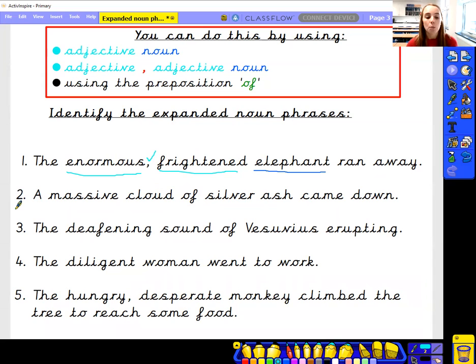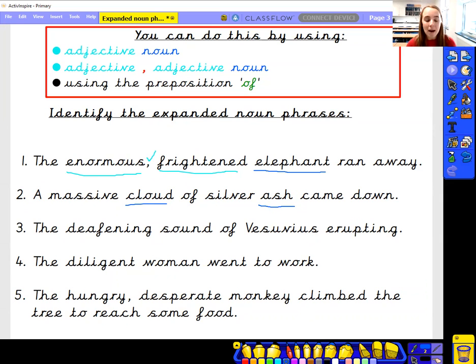Okay. Number 2. A massive cloud of silver ash came down. We know that happened in Pompeii, don't we, when Vesuvius erupted. A massive cloud of silver ash came down. So I'm going to find my nouns. A massive cloud, a cloud is a thing, of silver ash. We know what ash is. That comes out of our volcanoes, doesn't it? Came down.